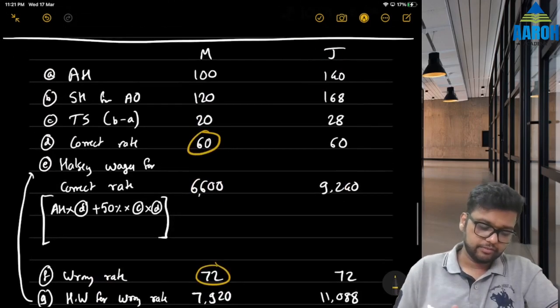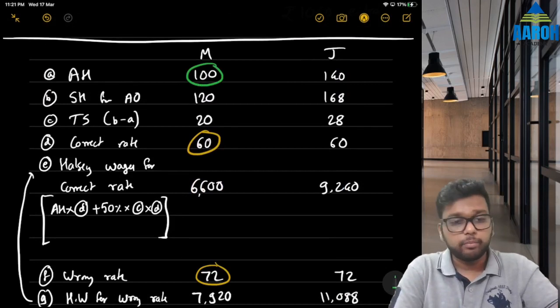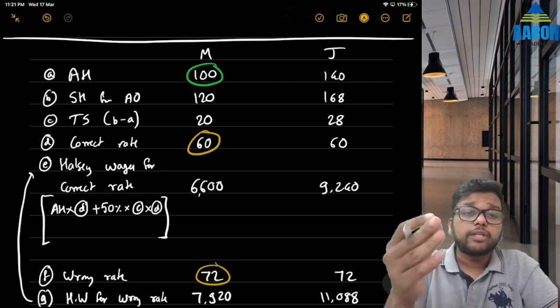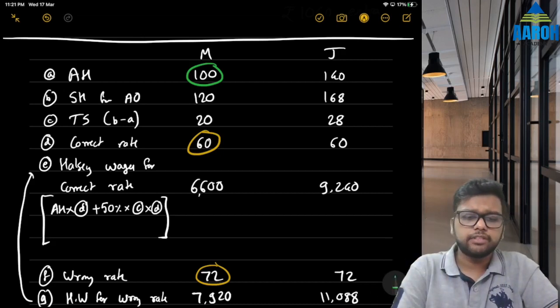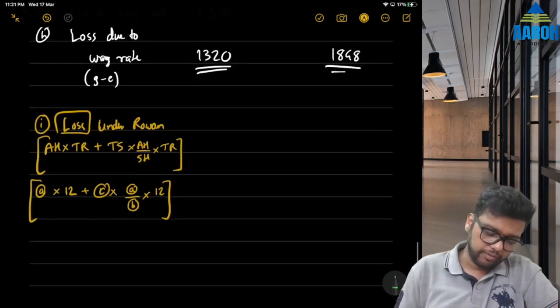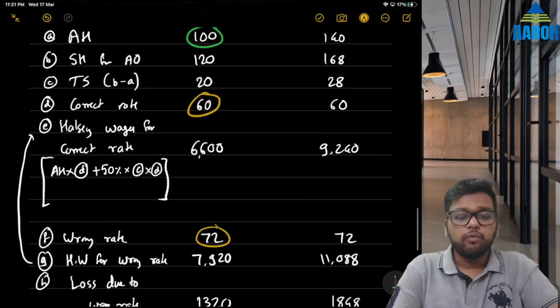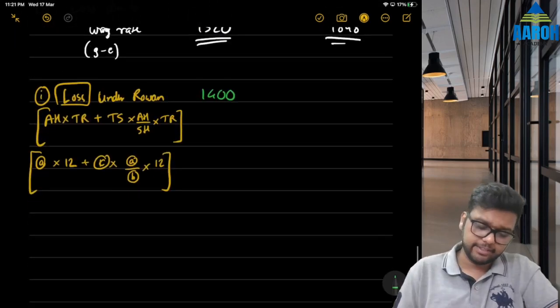So let's try this. Concentrate. I'm writing in green: 100 into 12 plus. Then time saved is 20 into actual hours by standard hours, that is 100 by 120, into again the difference 12 rupees. If you press MRC you get 1400 as the difference, the loss. And in the second case, 140 into 12 first, plus time saved 28 into actual hours upon standard hours, so 140 by 168 into 12, that gives us 1960.